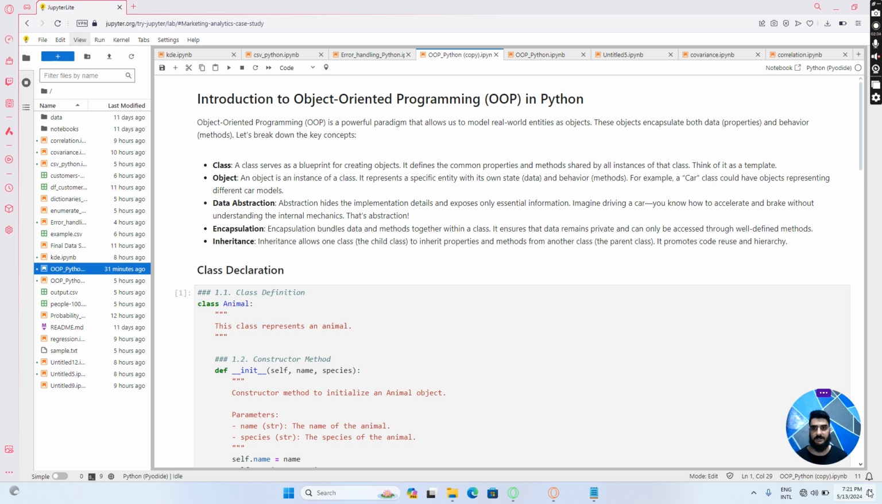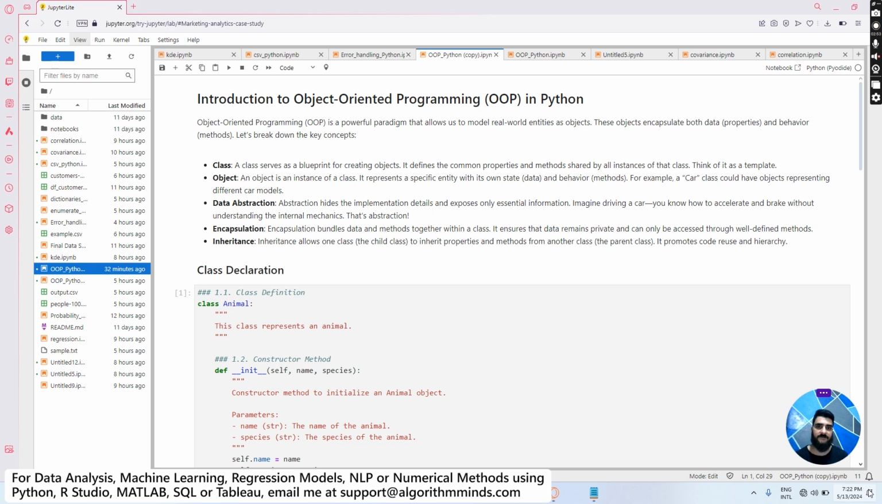So what do we mean by object-oriented programming in Python? The very first thing we will discuss is a class. A class serves as a blueprint for creating objects. It's like a template which we can use to create an object or multiple objects. It defines the common properties, which we say is data or attributes, and methods, which we can say are functions, shared by all instances of the class. Think of it as a template.